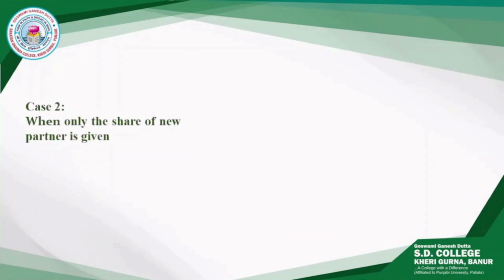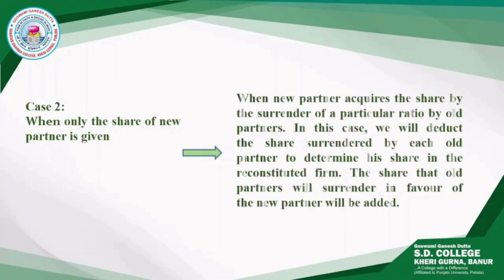1:1:1. Case 2 is when a new partner acquires his share of profit from the old partners in a particular ratio. Now, in this case, we deduct the shares surrendered by each old partner from their earlier share to determine their new ratio. And for determining the share of the new partner, the shares surrendered by old partners will be added.